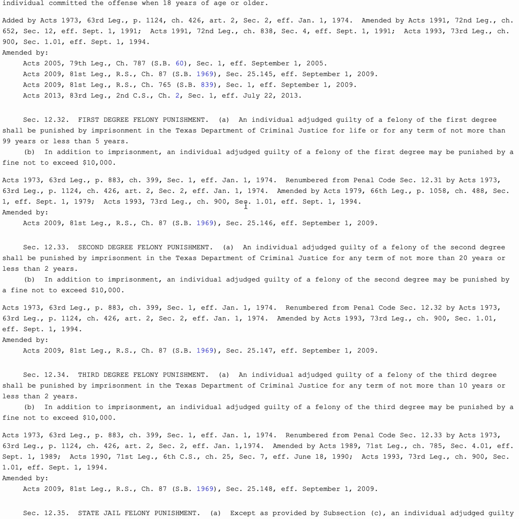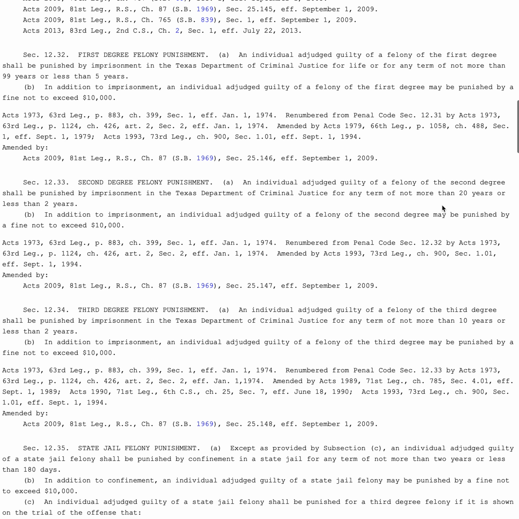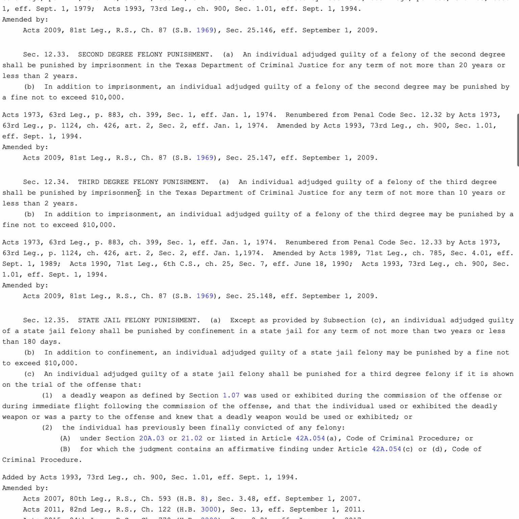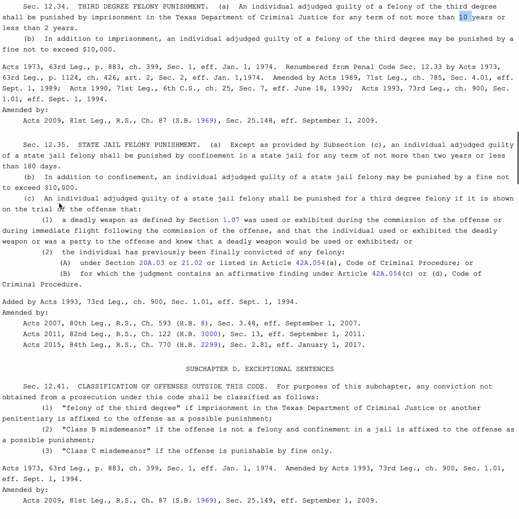So 5 to 99 years. For a second degree felony, a maximum of 20 years, a minimum of 2 years, so 2 to 20. And then a third degree felony is a maximum of 10 years and a minimum of 2 years, so 2 to 10. And then for state jail felonies, we have confinement not to exceed 2 years or less than 180 days. So this is a little bit different compared to that generic definition.